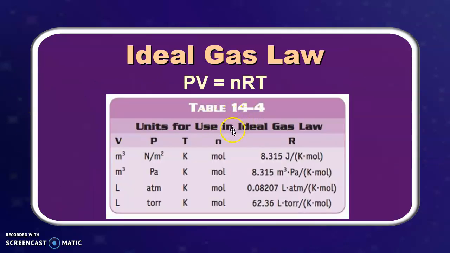Table 14-4 in your book gives you some examples where if you have a value of n in moles, but the temperature is in Kelvin and the pressure is in Newton per meter squared and the volume is in meters cubed, you would use this value for R. But if you have the pressure as pascals instead of torr or newtons per meter squared, you would use a new value. Or if the volume is in liters, you would use one of these two values. But if the pressure was in torr, you would have to use this one. So this is a table based on the units they give you. This tells you what value of R you should use.